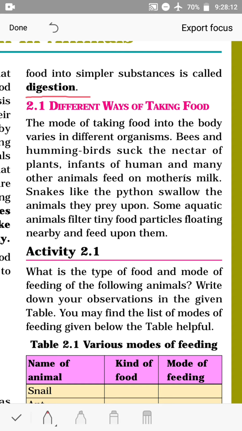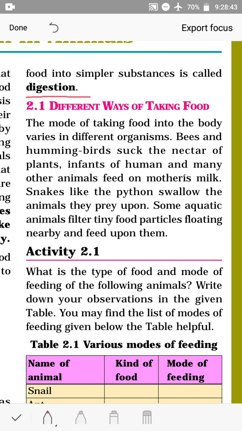Now next, different ways of taking food. The mode of taking food into the body varies in different organisms. Bees and hummingbirds suck the nectar of plants. Infants of humans and many other animals feed on mother's milk. Snakes like python swallow the animals they prey upon. Some aquatic animals filter tiny food particles floating nearby and feed upon them. So, the food is taken in different ways.